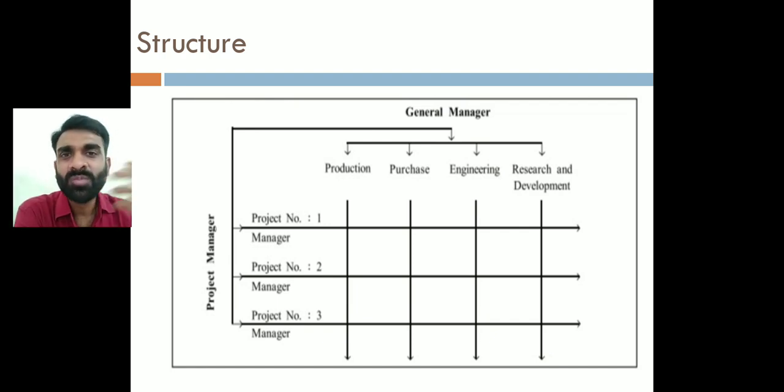And where is this model more applicable? When a short-term work is required. See, construction of a bridge, construction of a dam, that requires a short term. That means less than 5 years is going to be required, less than 3 years is going to be required, right?